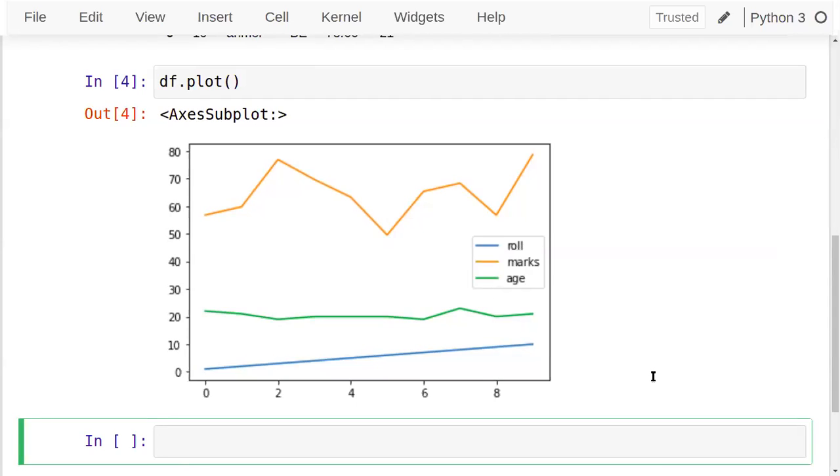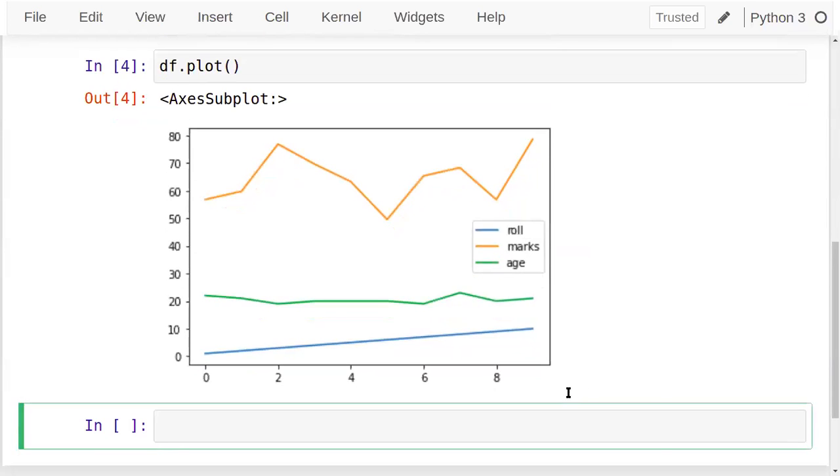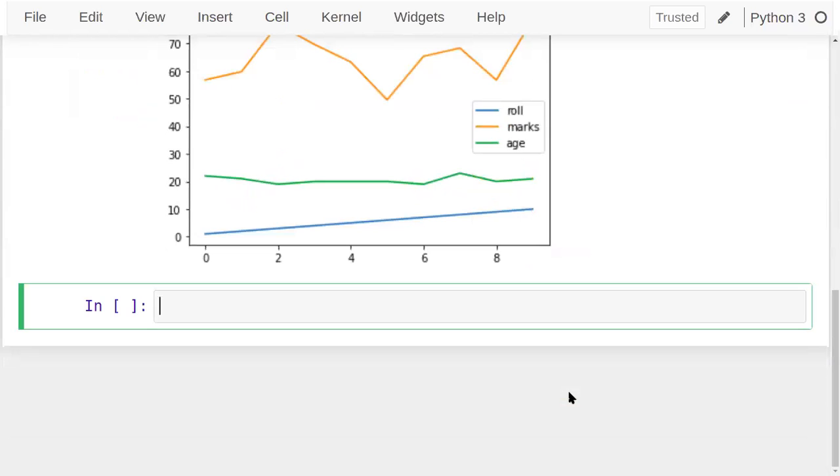This is a simple direct function I've applied, but rather than that, it's possible to have different kinds of plots also. For example, I want to show this data in a bar plot or a stacked bar plot. Let's see, into a stacked bar plot. So how to do this one? Let's see. The concept of plots is known to us. I'll just show you how it's possible to apply it directly.